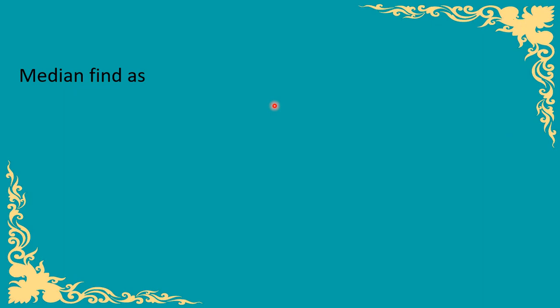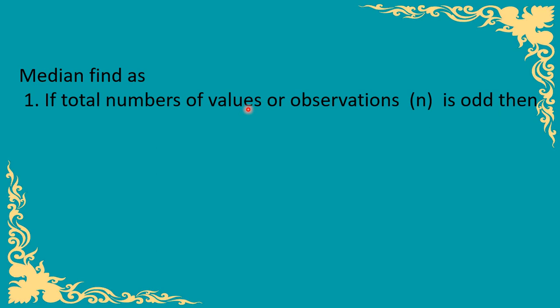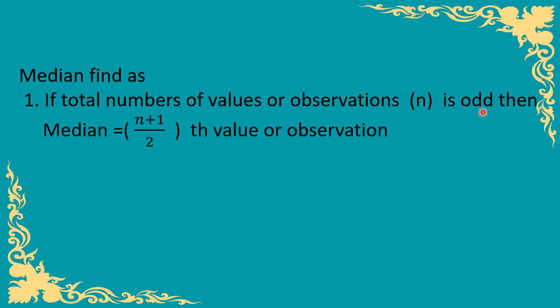So the way to find the middlemost value, that is the median, for the data: first observe the total number of observations. Suppose we denote the total number of observations by a variable n and it is an odd number, that means 3 or 5 or 7 or 9 or 11. Then the median is calculated as the (n plus 1) upon 2th value, or 2th observation.